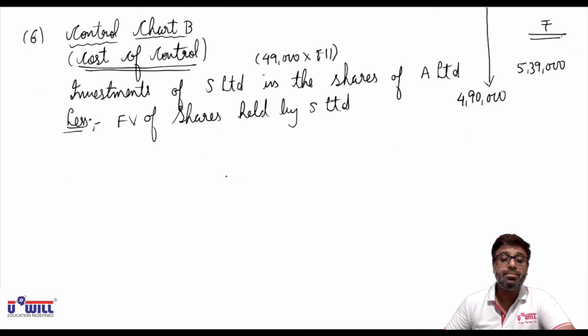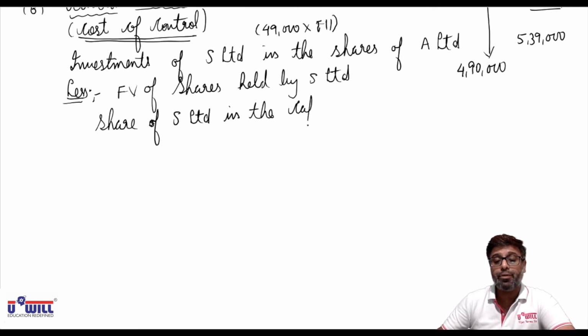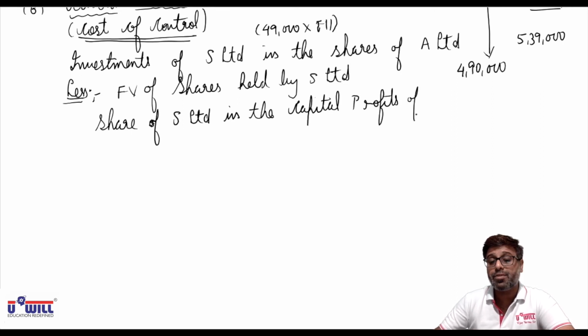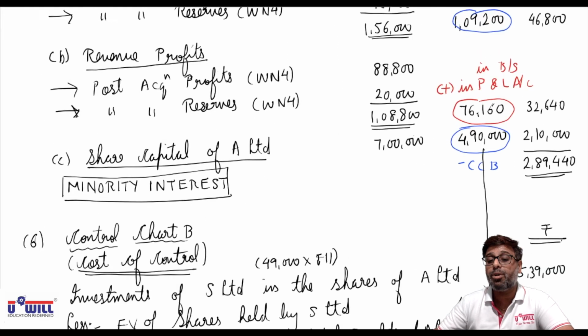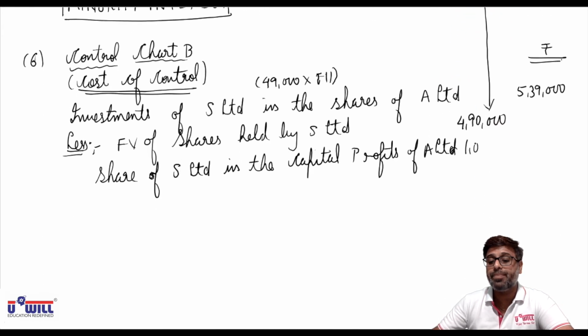And further we have to minus share of holding company S Limited in the capital profits of A Limited, subsidiary company. First and third amount we discussed, we have to subtract, so 1,09,200. These two amounts we have to minus here.